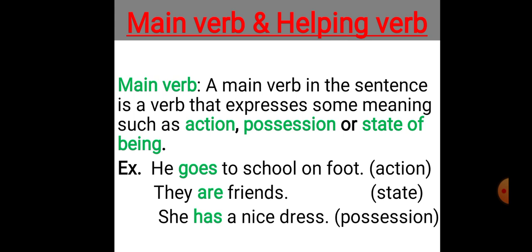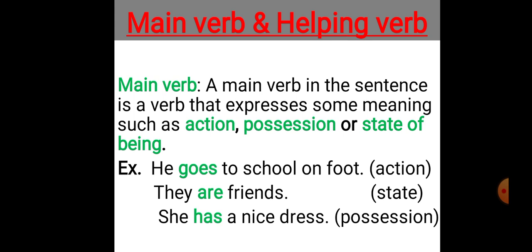These are transitive verb and intransitive verb as per uses, helping verb and main verb as per their meaning, and finite and non-finite verb as per the forms.